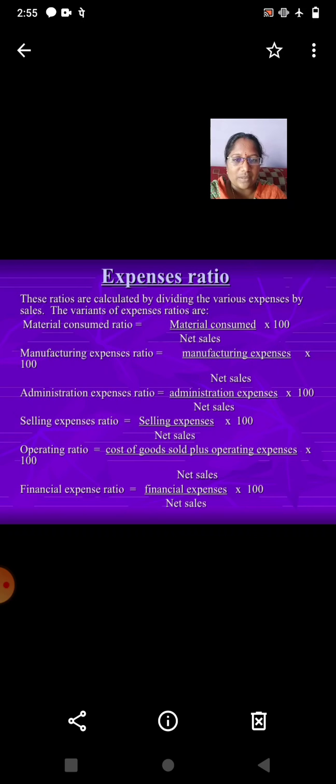The variants of expenses ratios are: material consumed ratio, equal to material consumed divided by net sales into 100; manufacturing expenses ratio, manufacturing expenses divided by net sales into 100; administration expenses ratio, equal to administration expenses divided by net sales into 100; selling expenses ratio, equal to selling expenses divided by net sales into 100; operating ratio, cost of goods sold plus operating expenses divided by net sales into 100; and financial expenses ratio, financial expenses divided by net sales into 100.